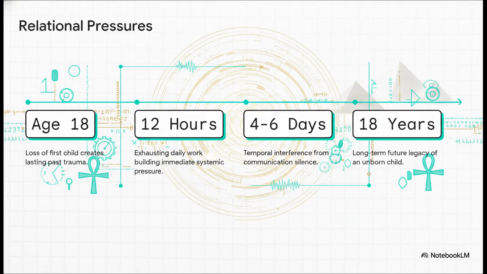Sourced from a deeply personal manifesto titled The Paternal Claim, we can literally map out a real-world timeline of relational pressures here. You've got past trauma from losing a child at age 18, colliding head-on with the daily exhaustion of a 12-hour workday, which is then amplified by days of communication silence. All of this is building immense systemic pressure around the 18-year future legacy of an unborn child.